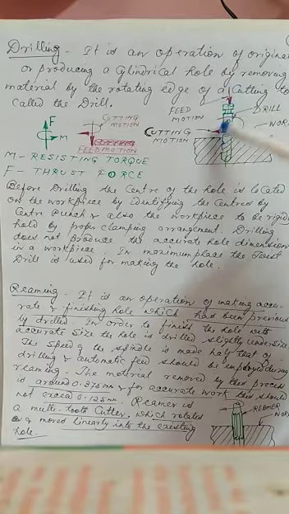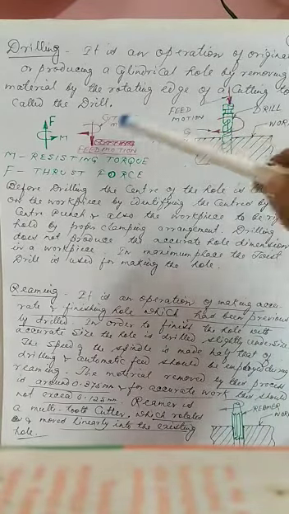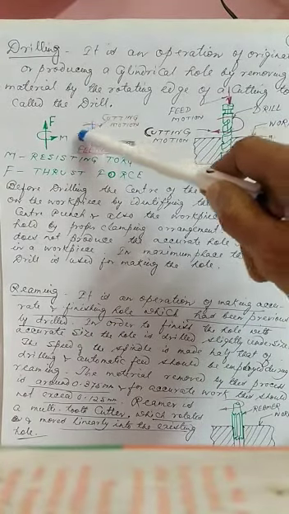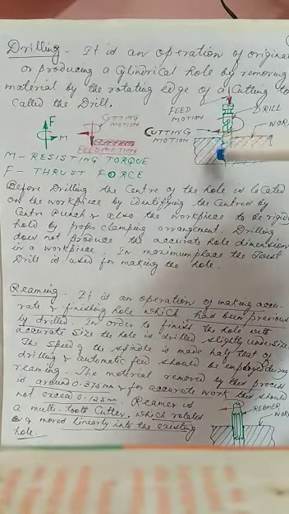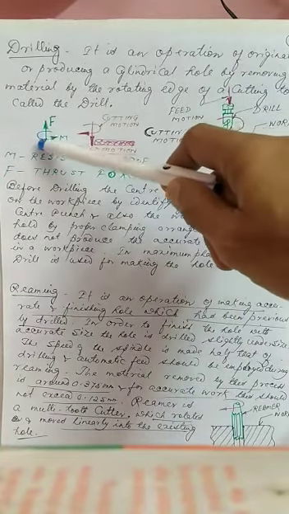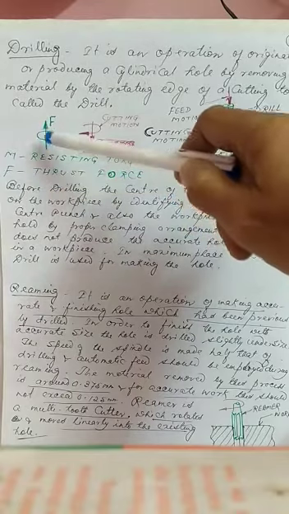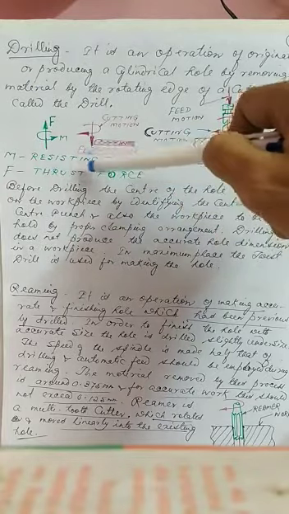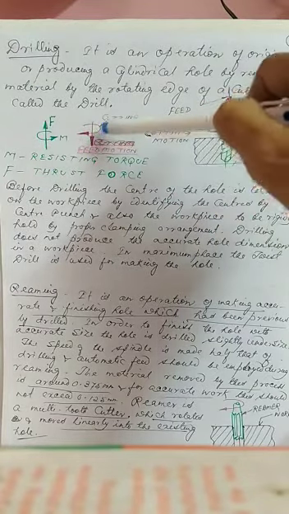So it is giving this, which is called feed motion. I have shown you here clearly the feed motion, and this rotation is called cutting motion. But whenever it is entering the job, definitely to make the equilibrium condition, the F is called thrust force. It is giving an upward pressure, and this M is called resisting torque. It is just opposite to the direction of the cutting motion.